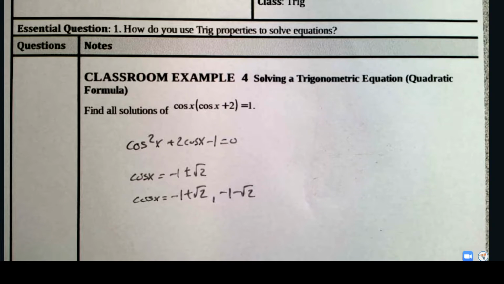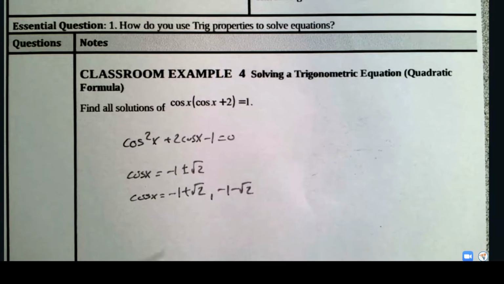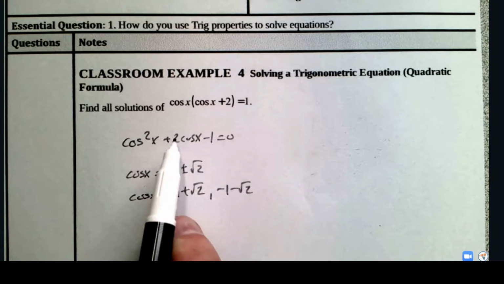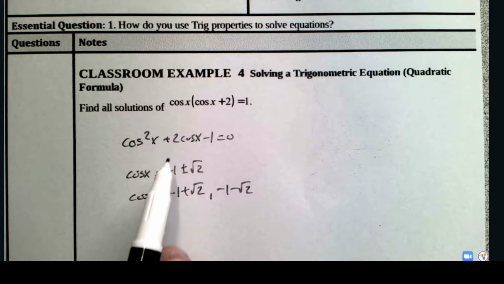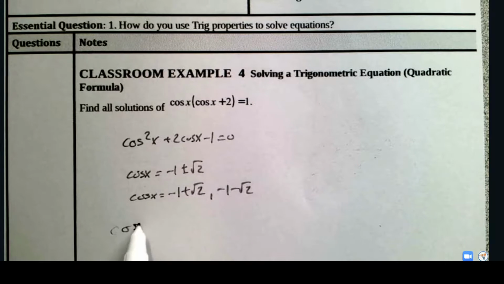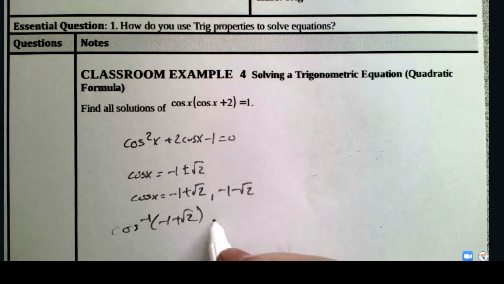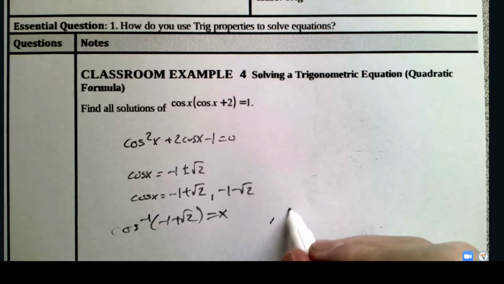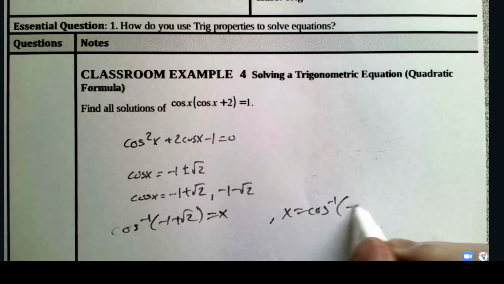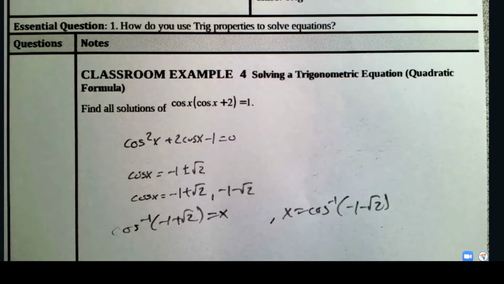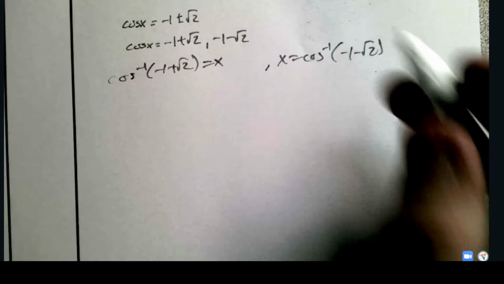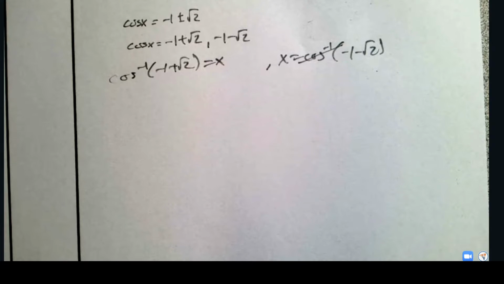Okay, so here in example 4, and we're going to work backwards, 4 to 3. I don't know why I did it this order. But we worked to this point right here. Both of these, we had done this. We had then used the quadratic formula to get to this point right here. And then we said, hey, the inverse cosine of -1 plus root 2, that's some nice number. But the inverse cosine of -1 minus root 2, now that one doesn't work, right? That's not in the domain. And that's where I stopped. So I only received one answer.